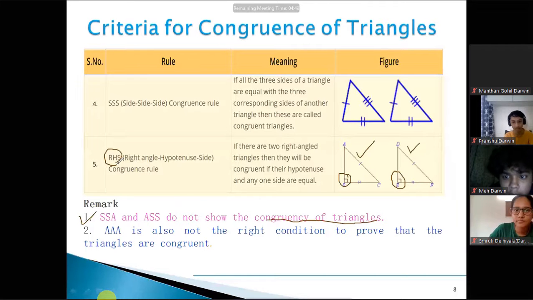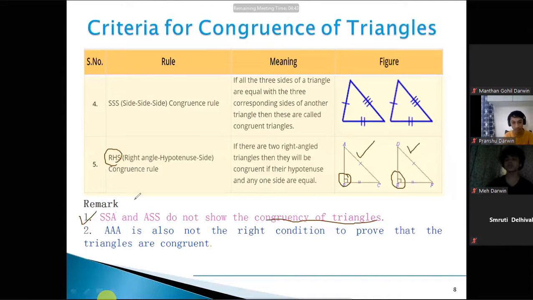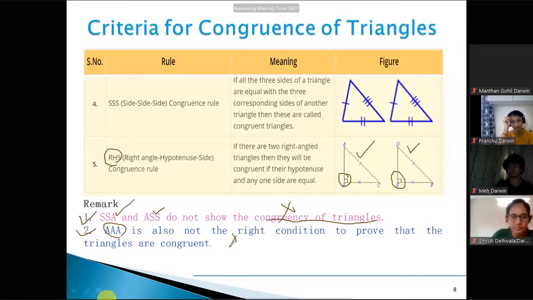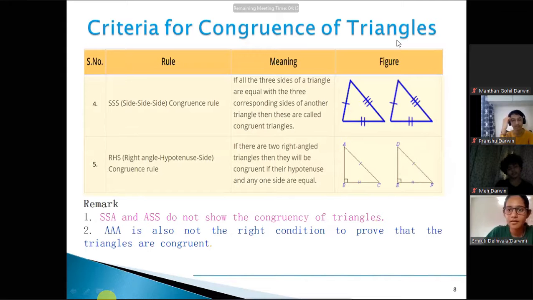Okay. Then you have already seen in the video that we will not be able to consider SSA and AAS as criteria for congruence. The reason you have already seen in the video. Then the second is AAA criteria, which we were using in quadrilaterals. Sometimes we used it, but an alternative was also available. So AAA criteria is also not the right condition to prove triangles congruent. Are we clear up to here?